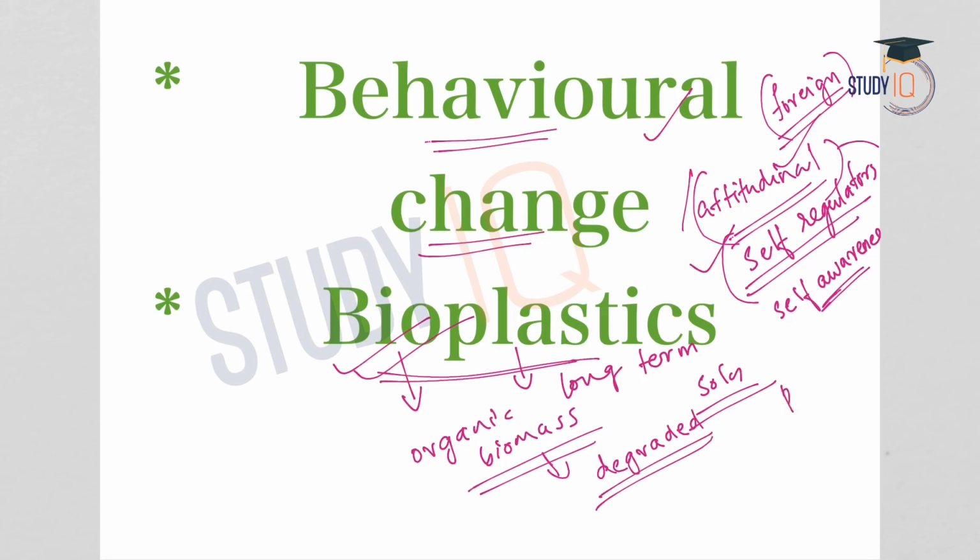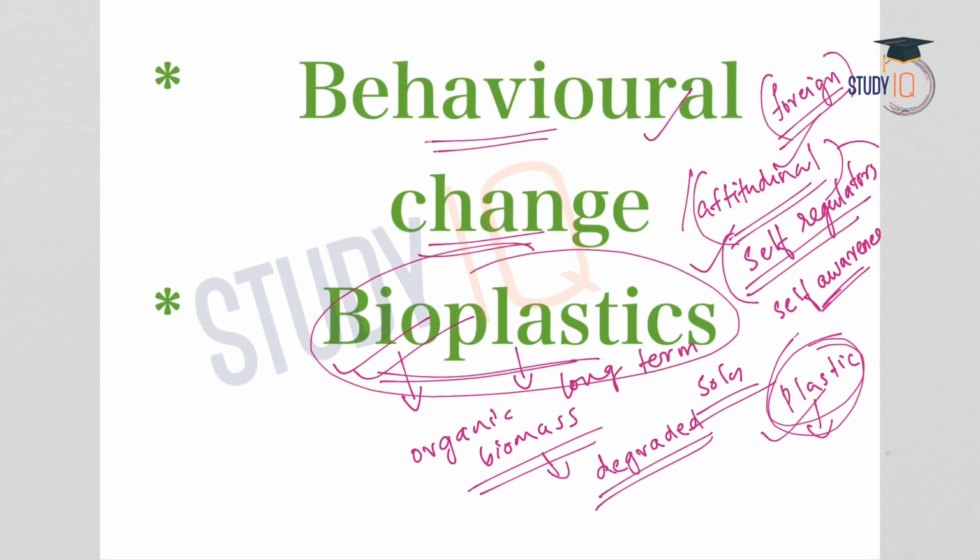Usually what happens with ordinary plastic is that it gets accumulated in a place for a very long time, causing hazards to environment, human beings, wildlife, etc. But in the case of bioplastics, they will not get accumulated because they are made of biological substances and they have a tendency to degrade. So this is a long-term solution.